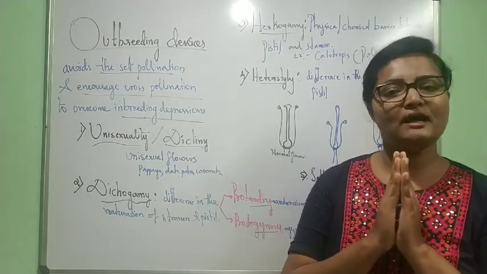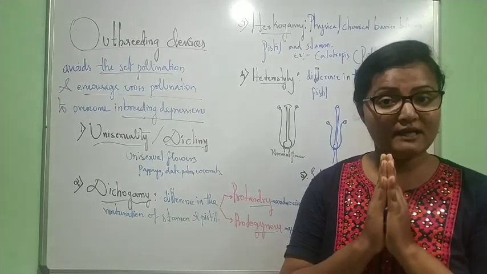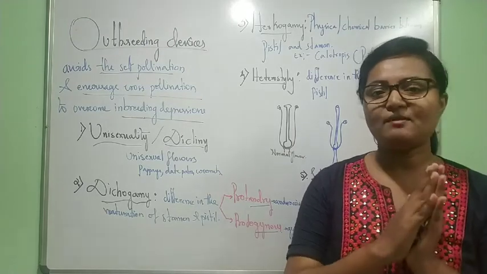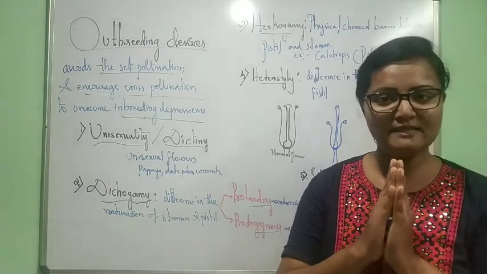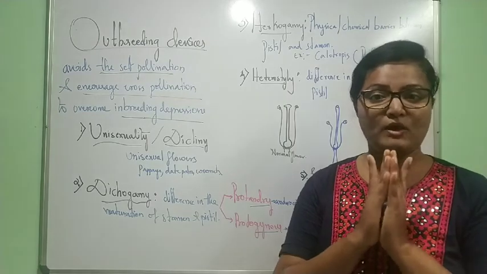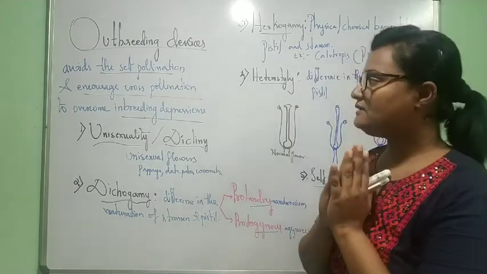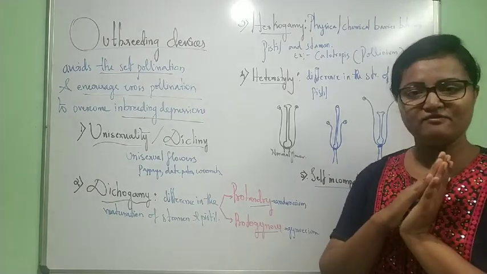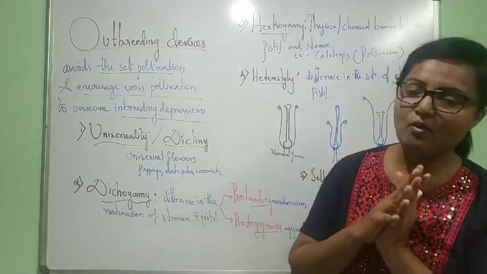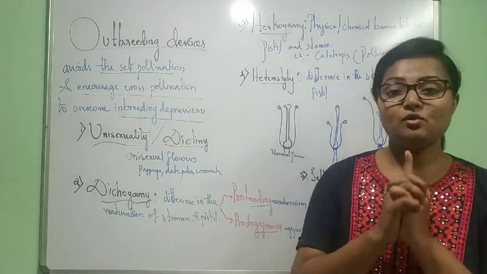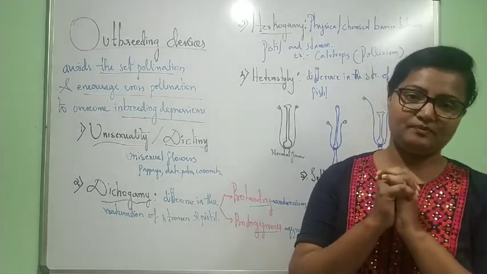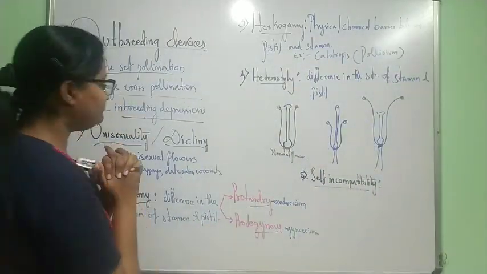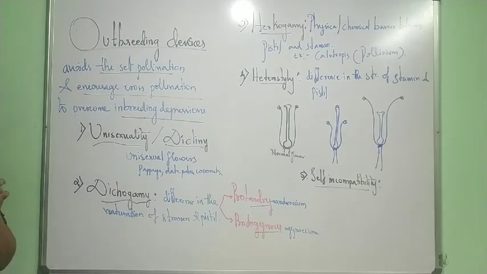So by doing this, self-incompatibility is formed, and because of that the stigma rejects the pollen grain. So like this they avoid self pollination. Understood? So these are some outbreeding devices where they avoid self pollination and encourage cross pollination to overcome inbreeding depression. Okay, yes. So this is what the outbreeding devices are.